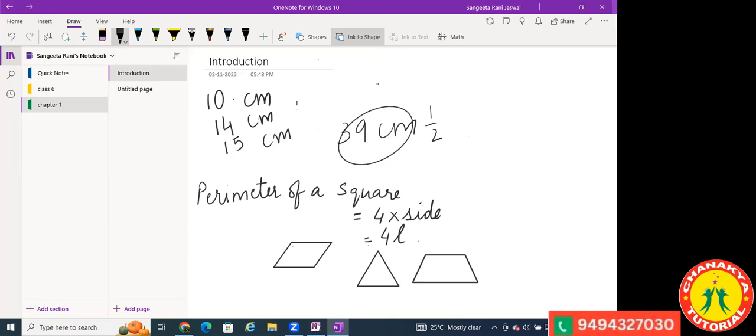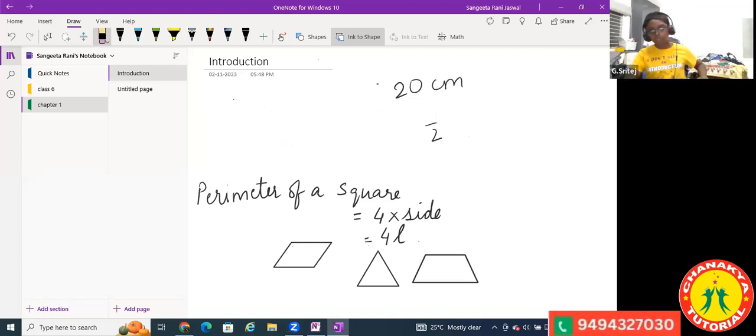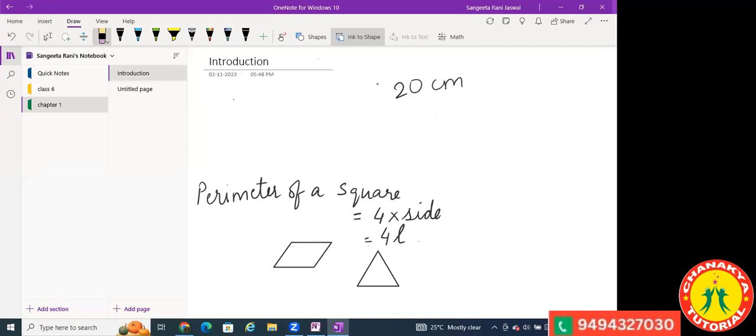Okay, do one more sum. Find the side of a square whose perimeter is 20 centimeters. You have to find the side of a square whose perimeter is 20 centimeters. How will you find that? Dividing by 4. Yes, great.